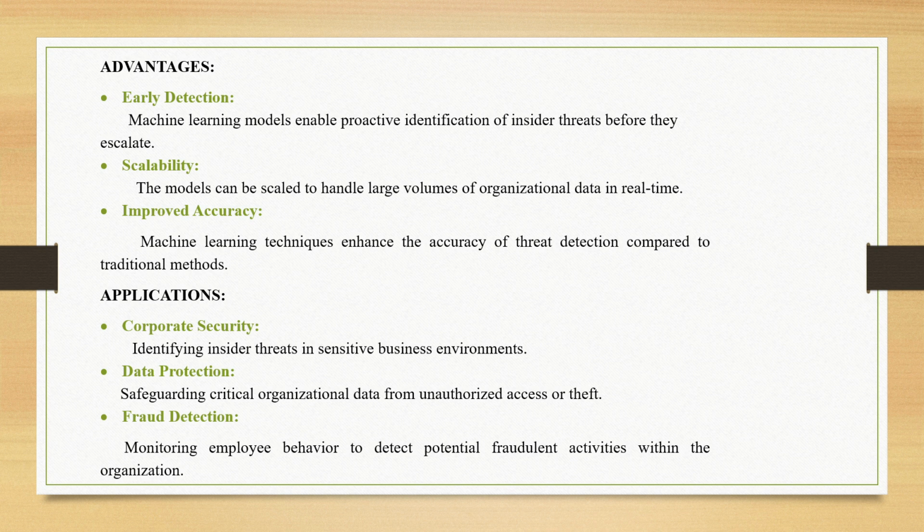Compared to the existing system, the accuracy of the model is high. And applications: it is used in fraud detection, data protection, and corporate security.